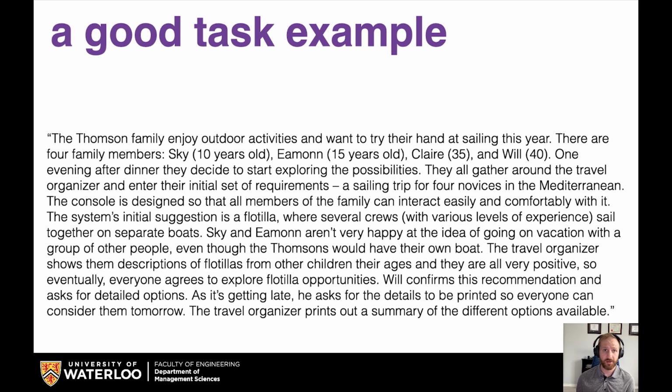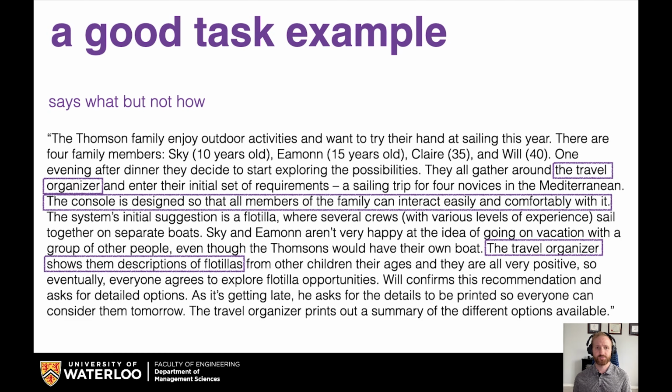We can compare this to a good task example, which is this one. This one says what but not how. It says that they gather around the travel organizer, but it doesn't say that it's a specific website or app or physical kiosk. It says the console is designed so that all members of the family can interact easily and comfortably, which are goals that you want to achieve, but doesn't say how you're achieving those goals. It leaves the solution open.